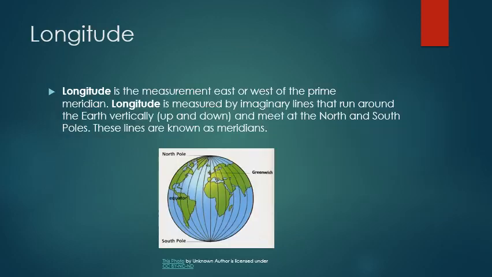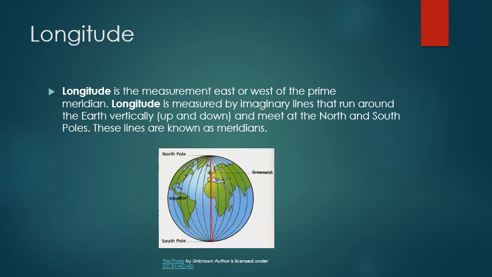Now longitude. If you see here, I have given you a globe. In this globe, the vertical lines are coming from the upper side to the downward direction. I'm marking it red. It is coming from the North Pole to the South Pole.